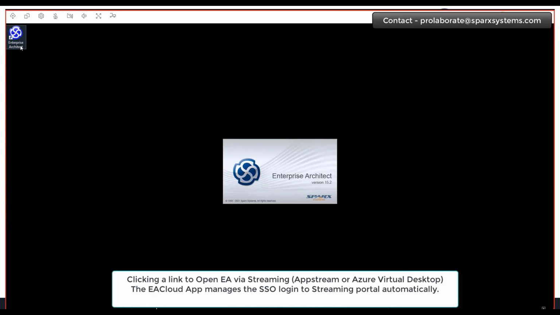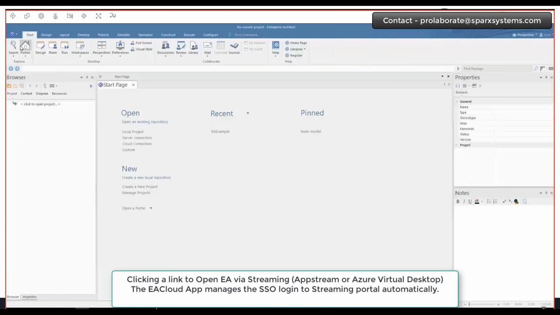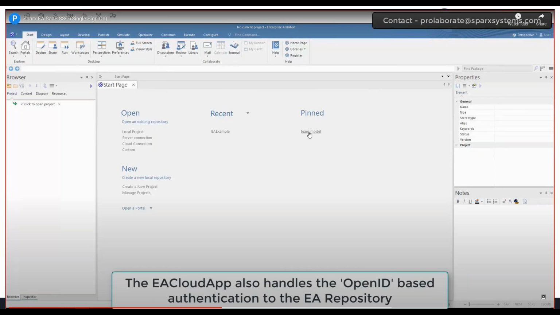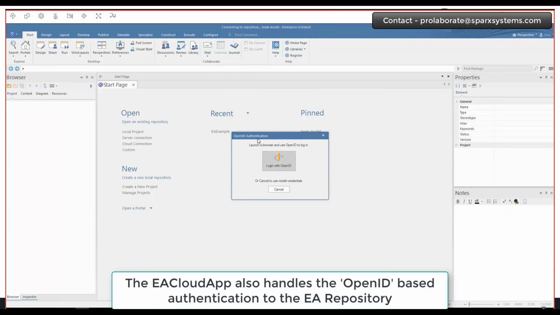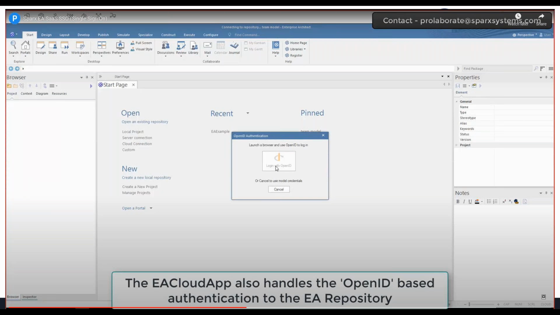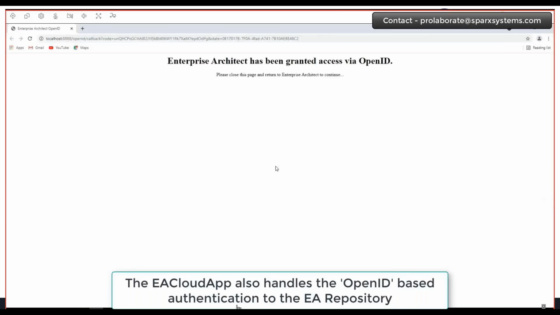So there's no user management at the application side. It's all centralized and managed from the enterprise-level identity management system. So that's a major pain point that we have seen in past deployments, and that's addressed by Prolaborate 4.0.